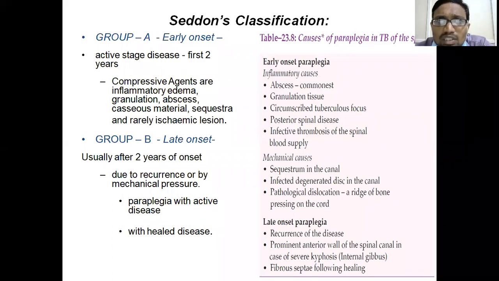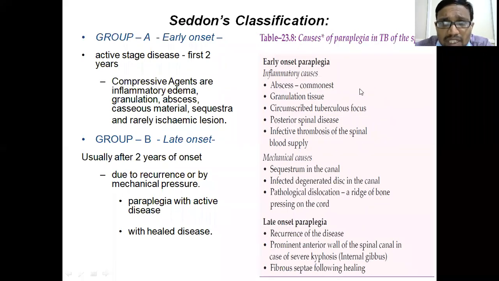The thing you have to remember is why the Sedan classification is important. A patient presents to you with a tuberculosis spine, and you treat it. You should follow the patient for 12 to 18 months and then look at the deformity of the spine.